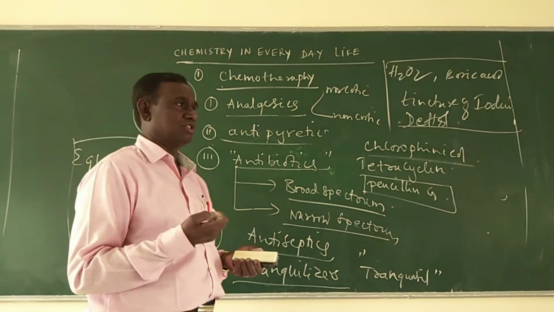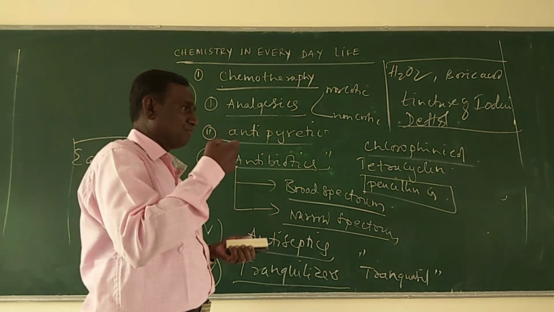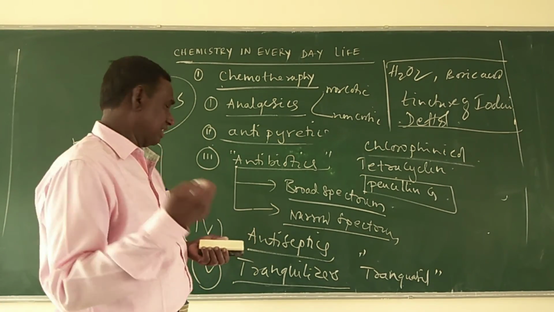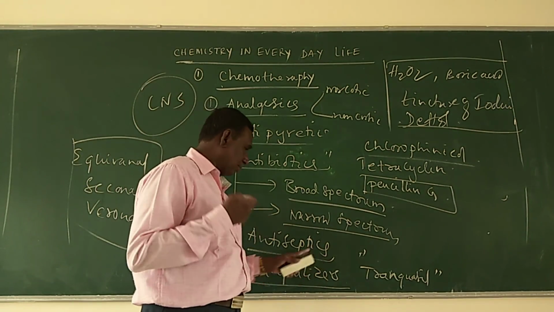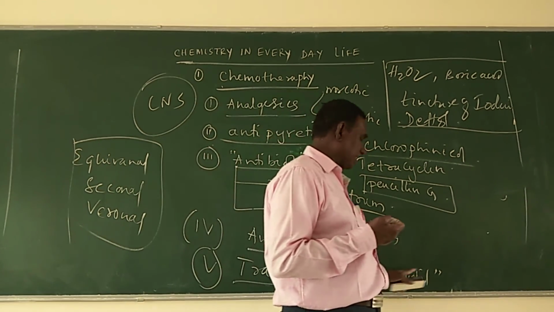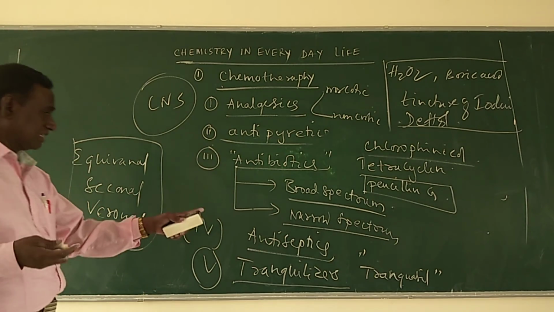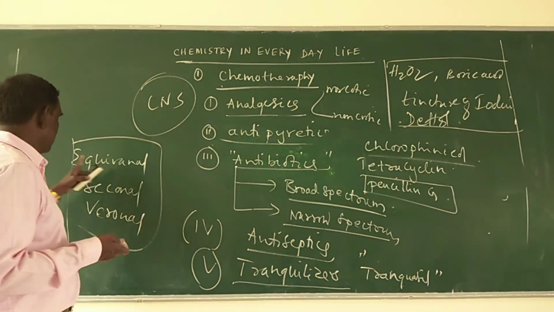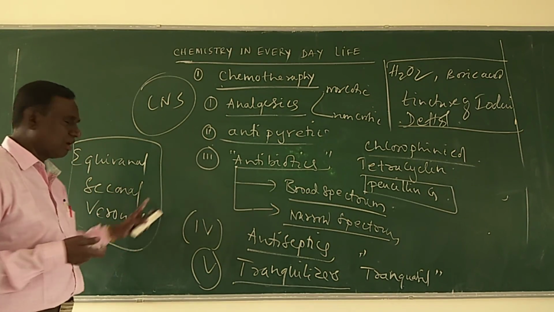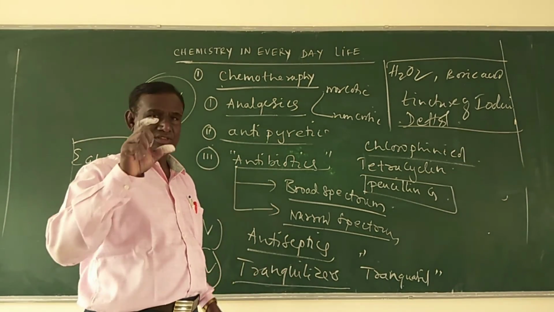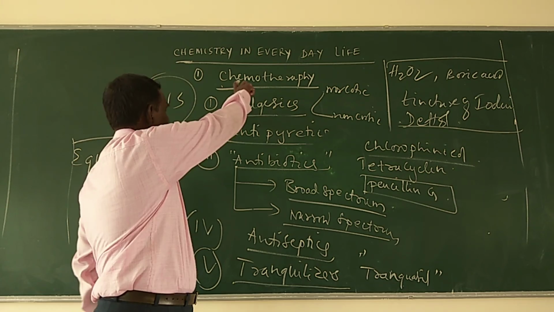It reduces tension and anxiety, because those substances contain the substance called trancacine. Examples for tranquilizers are Equinol, Seconal, Veronal, etc. So that completes a few topics about chemotherapy.